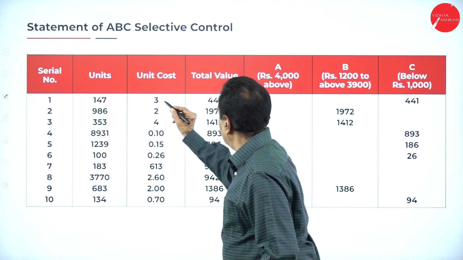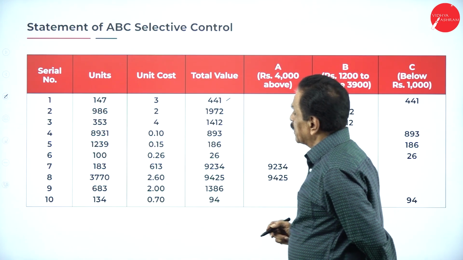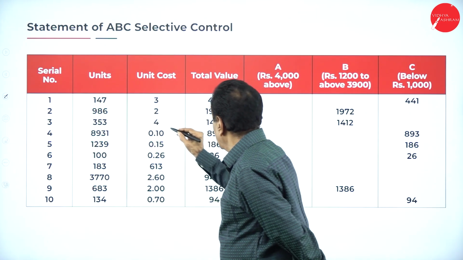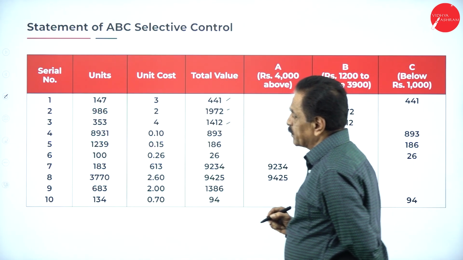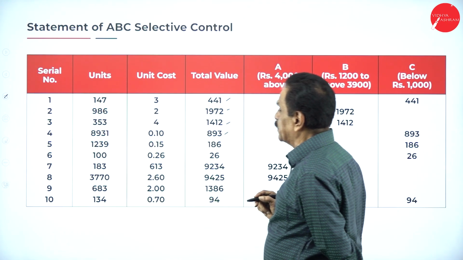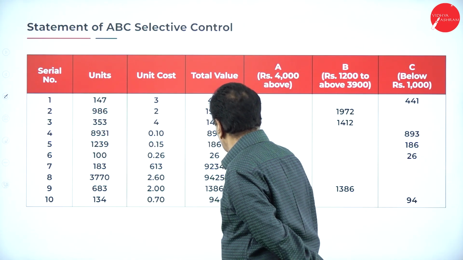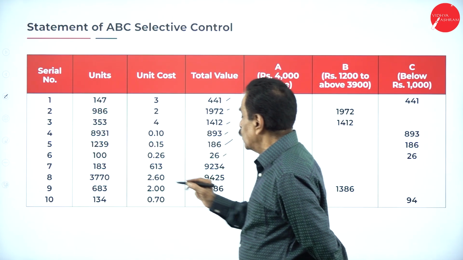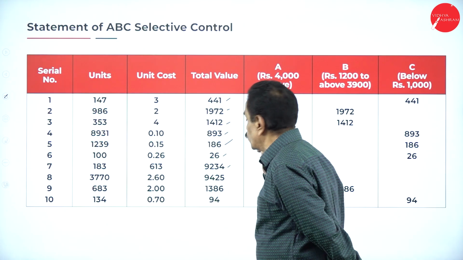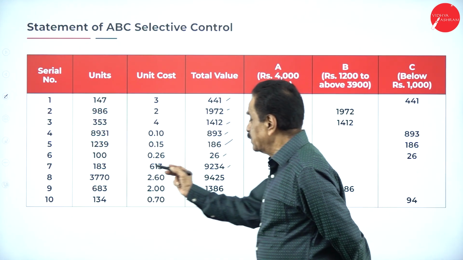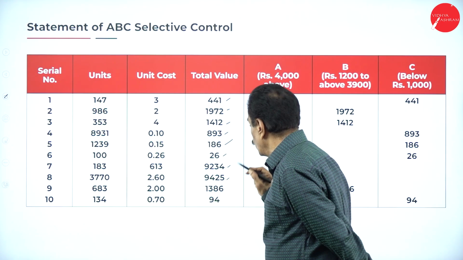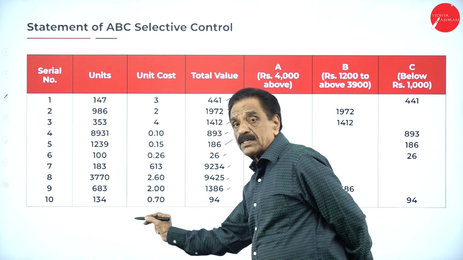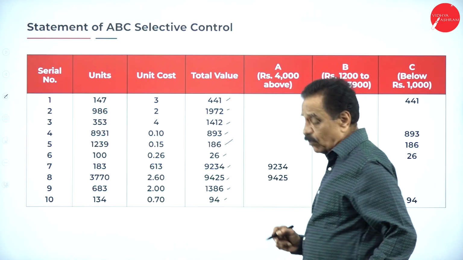So 147 into 3, 441. 986 into 2, 1972. 353 into 4, 1412. 8931.3, 893. 1239 into 0.15, 186. 100 into 0.26, it is 26. 183 into 613, 9234. 3770 into 2.60, 2425. 683 into 2, 1386. 134 into 0.70, 94.